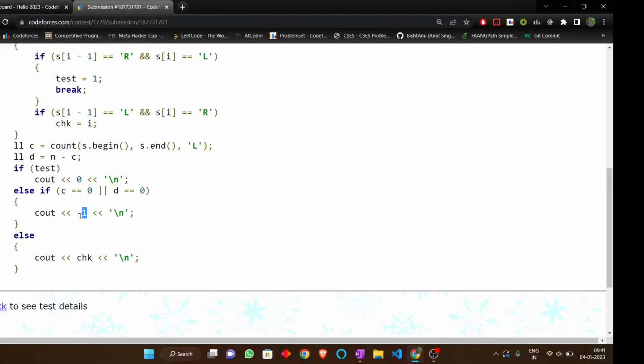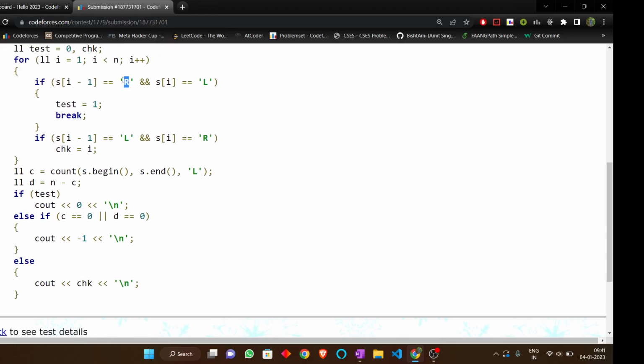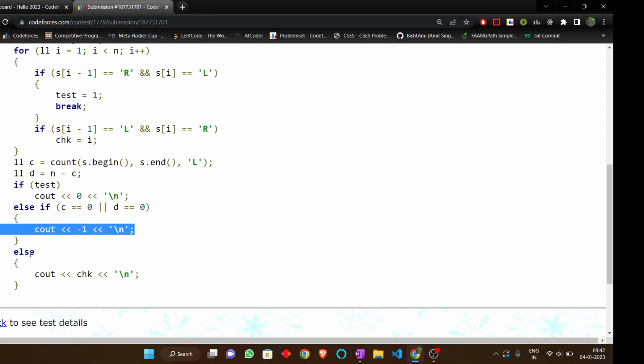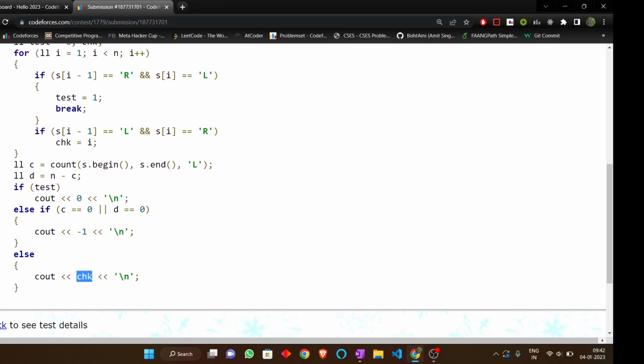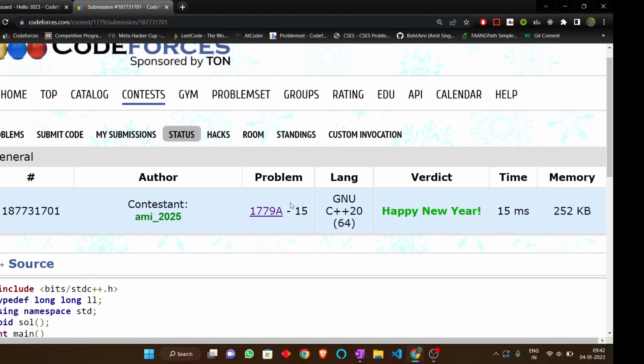So first, if I found RL, that is very good, we just return 0, because we don't need any operation. If the whole string consists of only L or only R, then we return -1. And if there is a presence of LR, we just return the index of the L. So I hope this is clear to you all, and thank you.